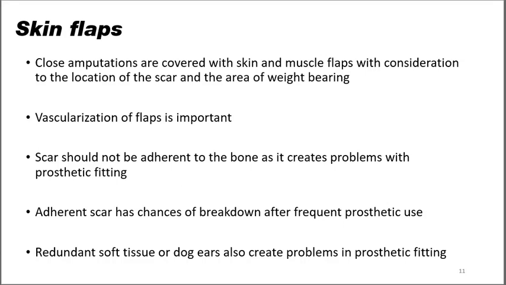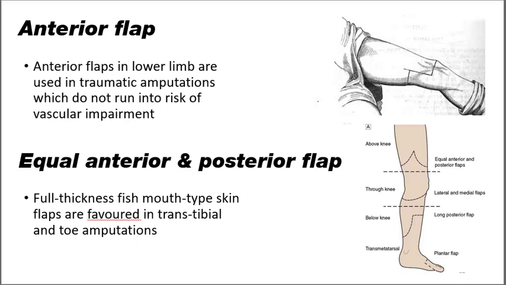Now there are three kinds of flaps which are used to cover the amputated segment. One is the anterior flap, second is the equal anterior and posterior flap, and third is the posterior flap. Anterior flaps in lower limbs are used in traumatic amputations which do not have vascular impairment. Equal anterior and posterior flaps are full thickness fish mouth type of skin flaps and are favored in transtibial and toe amputations.